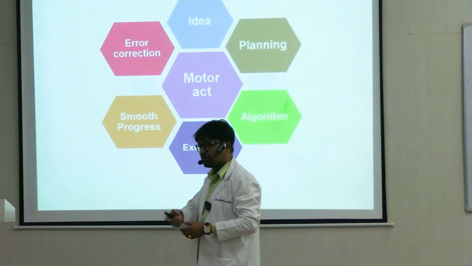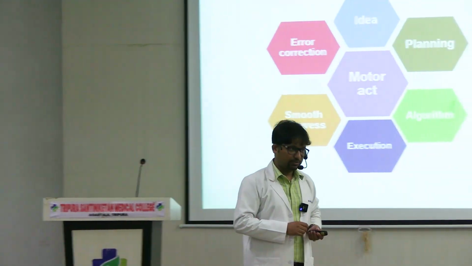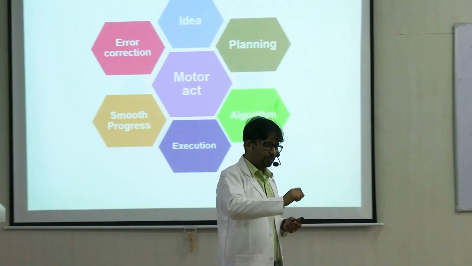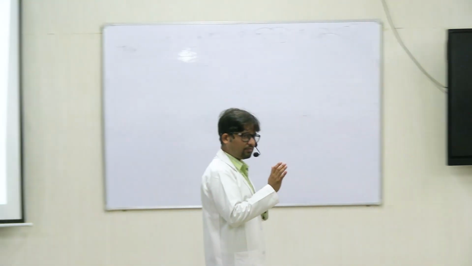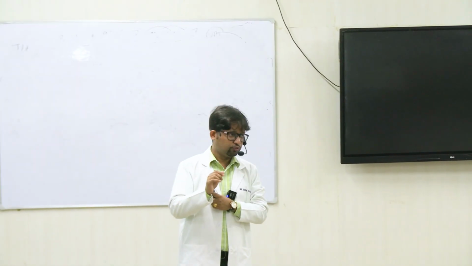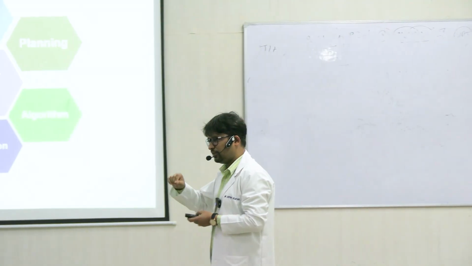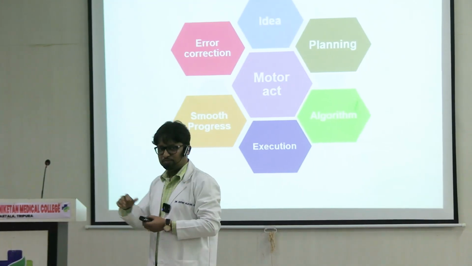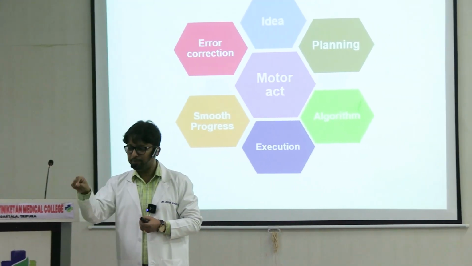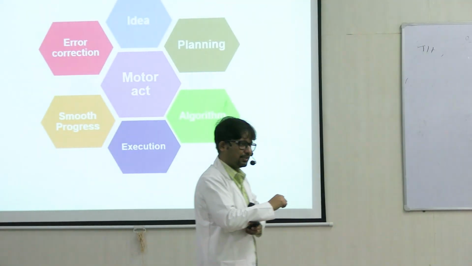Say for the idea that you want to execute, which joints or which muscles of the body should move for a certain type of movement. Let's say you're writing, the muscles of the thenar eminence, muscles of the wrist have to move. Some of you write with a lesser amount of force, some with a greater amount of force. So these things vary. The pattern of movement is something else. So muscles of the forearm are also involved to some extent.